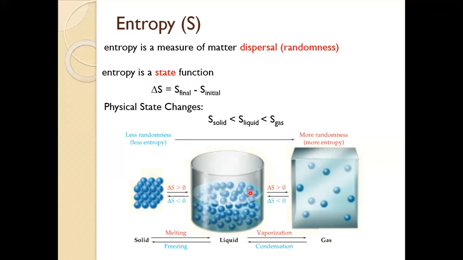And then the liquid phase is somewhere in the middle. So generally speaking, we'd say that the entropy of a solid is less than that of a liquid, which is less than that of a gas.